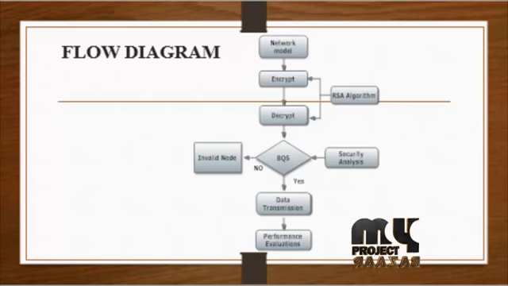After reaching the destination, the node sends route reply packets to the source node, transmitting the data from the source node to the destination node through energy-efficient intermediate nodes. If any path failure occurs, it again starts the route discovery. Encryption and decryption are done by the RSA algorithm, detecting misbehaving nodes using the security packet, then sending the communication from the source to the destination. If the communication is valid, it sends the data transmission; otherwise it is an invalid node.